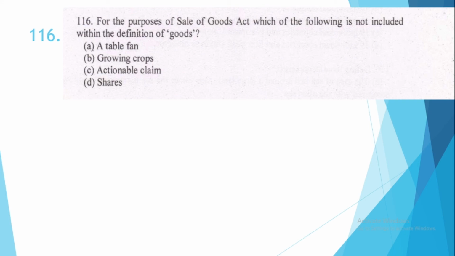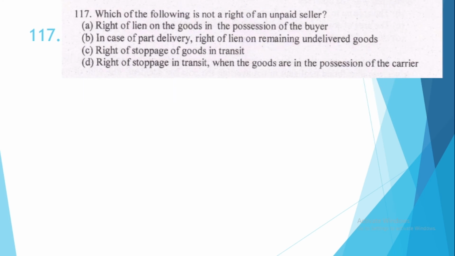116. For the purposes of Sale of Goods Act, which of the following is not included within the definition of goods? So the correct option is option number C, actionable claim. Actionable claim is not included in the definition of goods. 117. Which of the following is not a right of an unpaid seller? This is option number A, right of lien on the goods in the possession of the buyer.